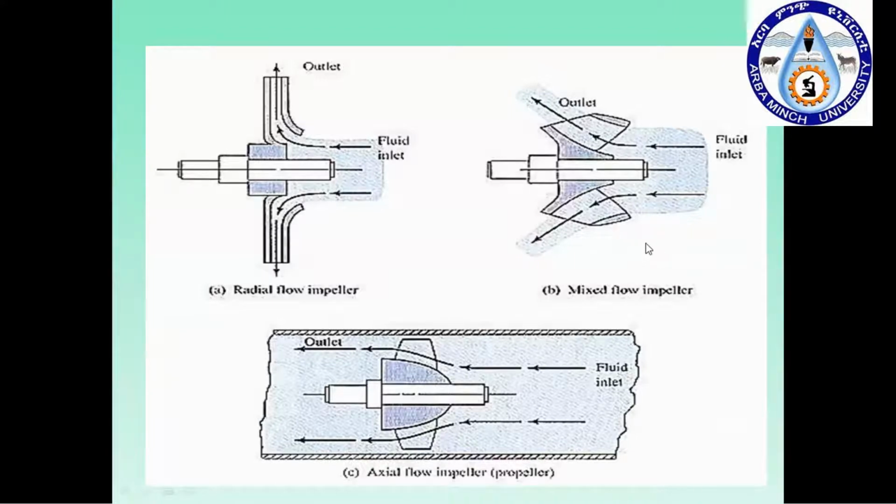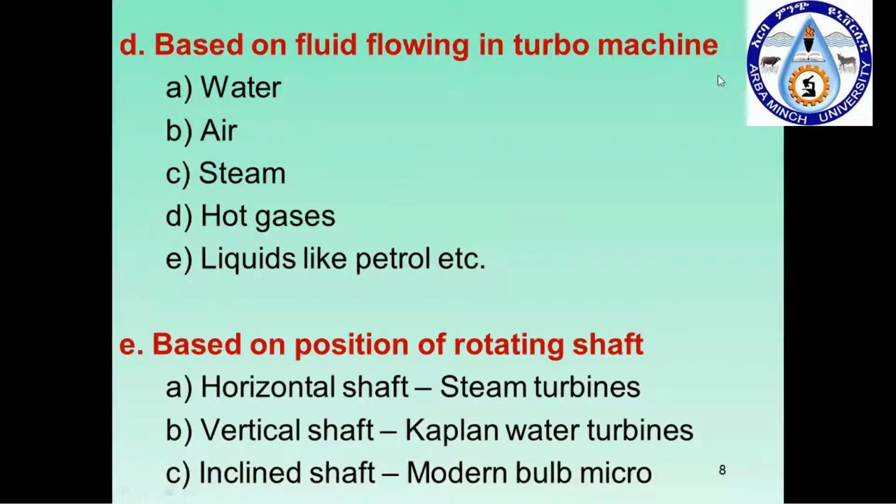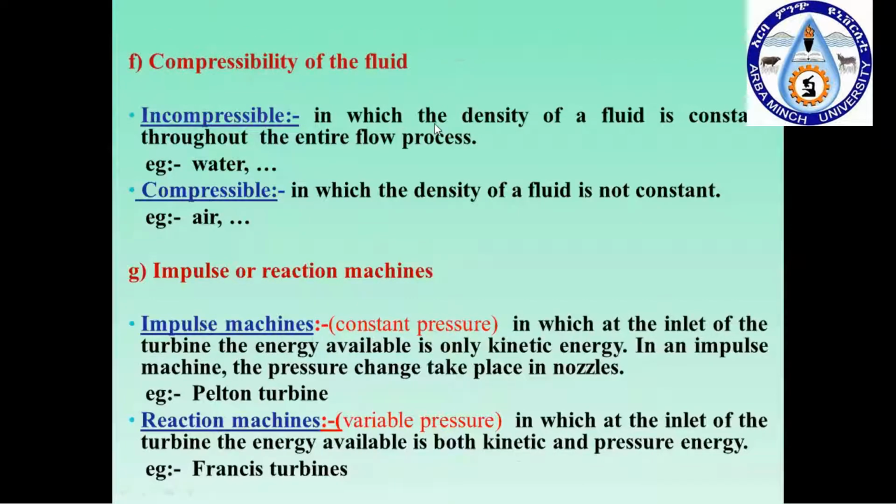Okay. And the next classification in this category is based upon the fluid used in the turbo machine. It comes under water turbine, air turbine, steam turbine, hot gases, and liquids like petrol, which are also used as the working fluid in the turbo machine. And again, based on the position of the shaft, whether the shaft is horizontal to the ground, vertical to the ground, or inclined to the ground, it is classified into horizontal shaft, vertical shaft, and inclined shaft.